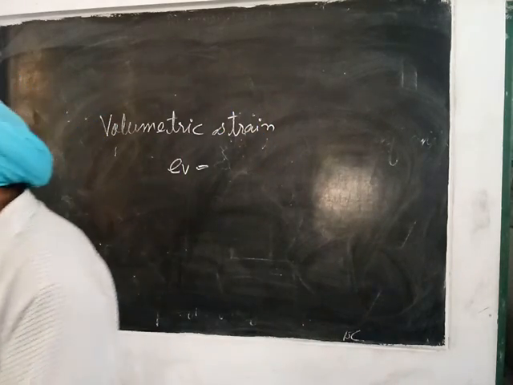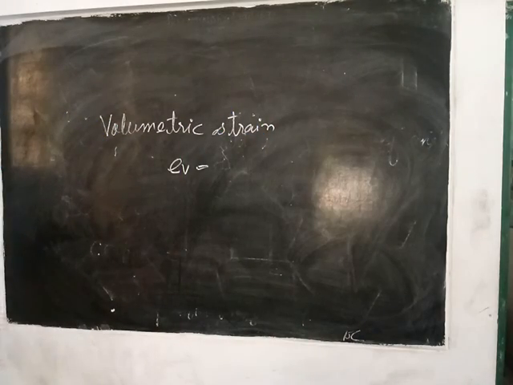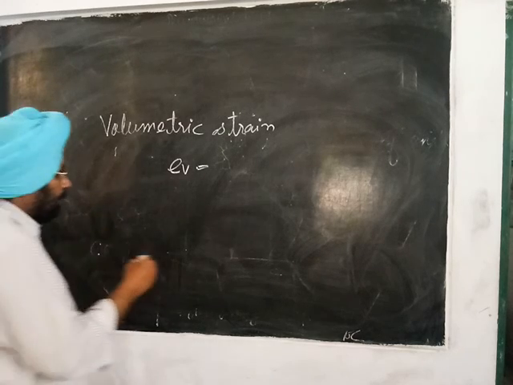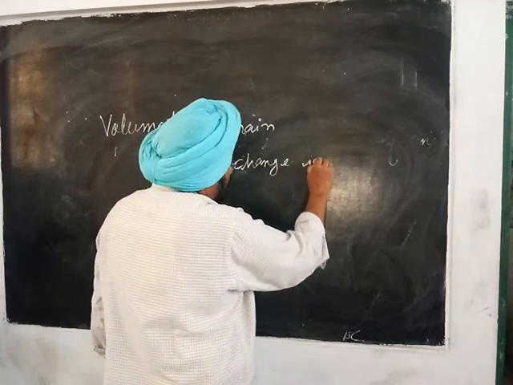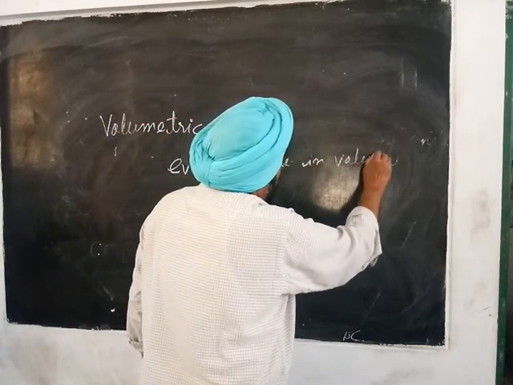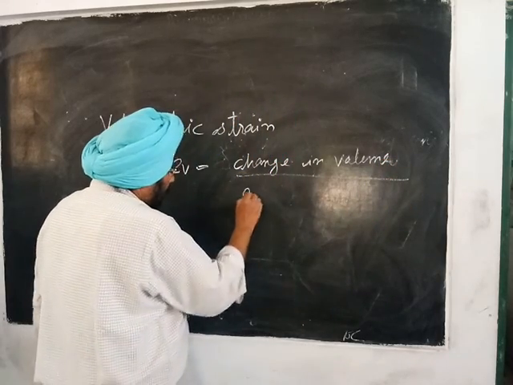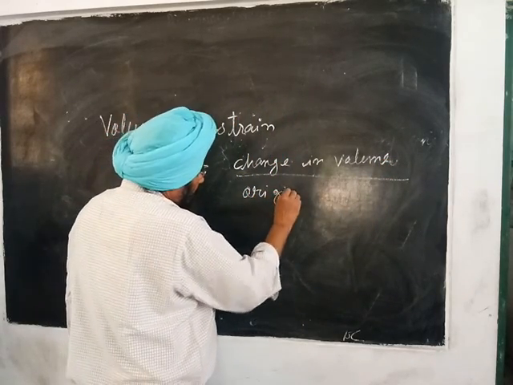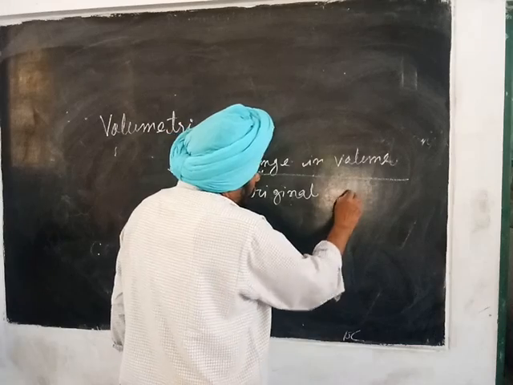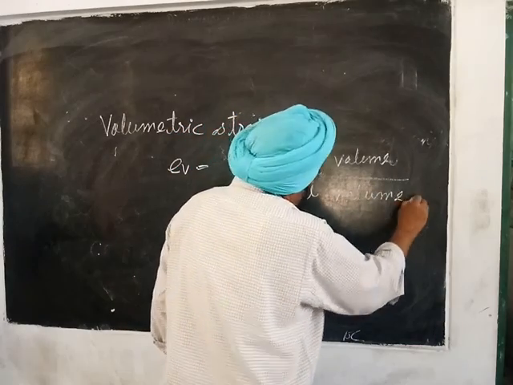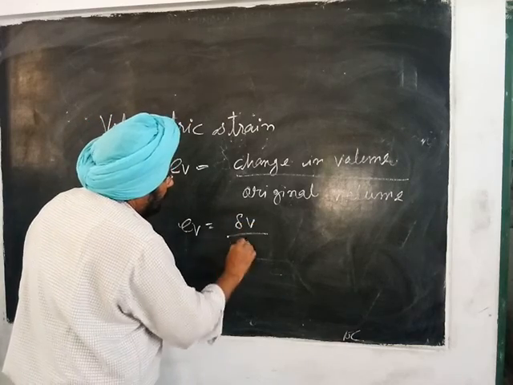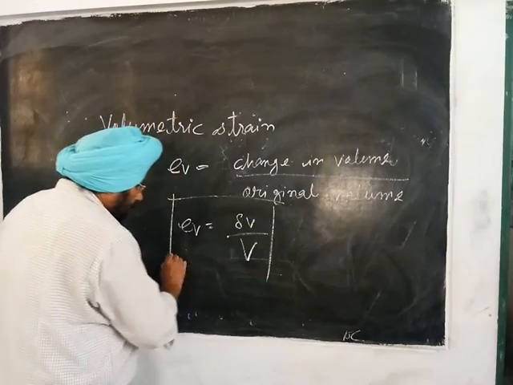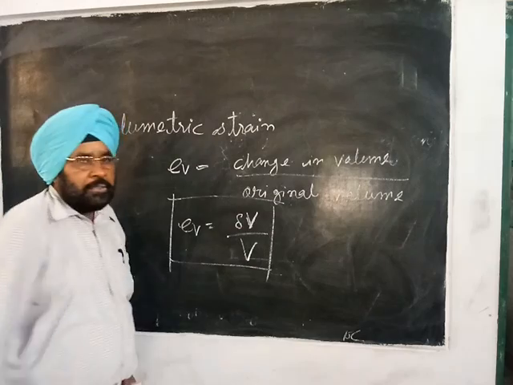Volumetric strain is the ratio of the change in volume to the original volume. So volumetric strain EV is equal to delta V upon V. So thank you.